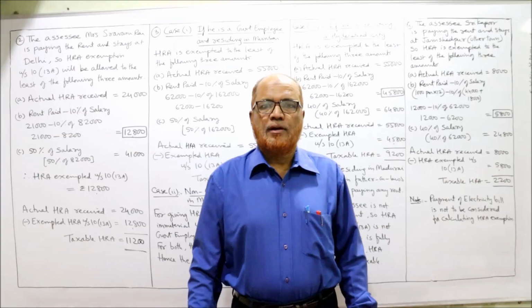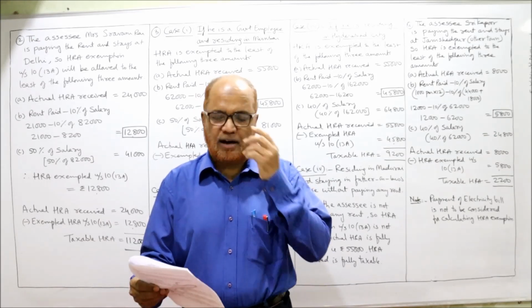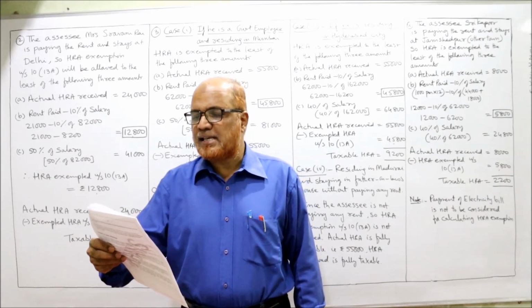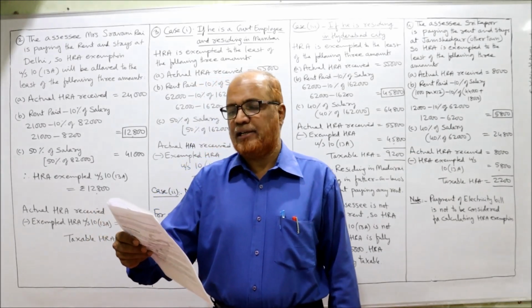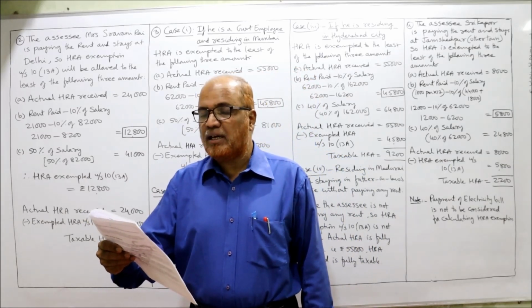Come on, now we'll start the second problem on house rent allowance, HRA. See the second problem carefully. Mrs. Ravani Rai is working as a lecturer in a government college, Delhi. So she is a government employee working in Delhi.